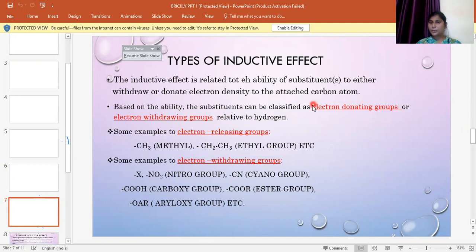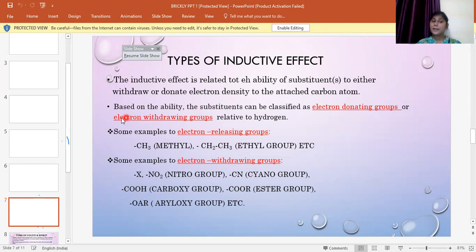Electron donating groups are the groups which donate the electron, which lose the electron. Whenever an atom or a group donates the electron, donating meaning giving away or losing, it gains a positive charge. After giving or losing the electron, there is always a positive charge upon an atom.